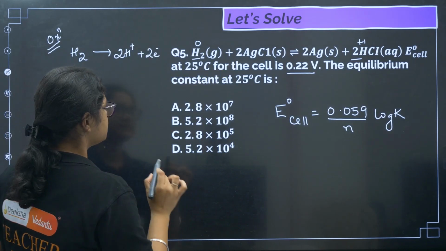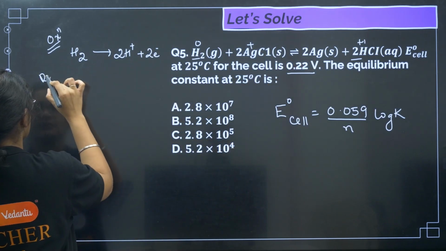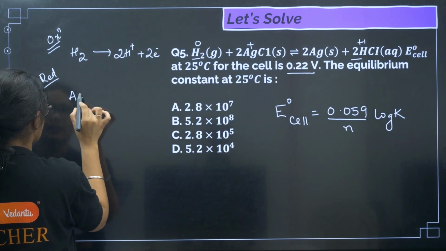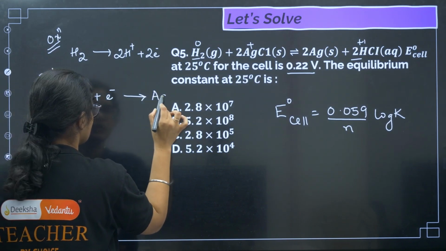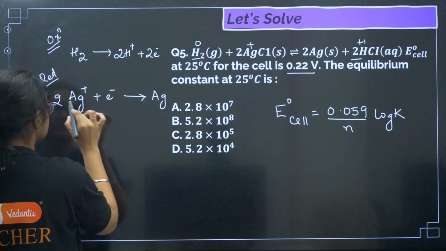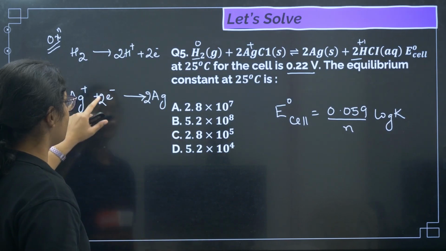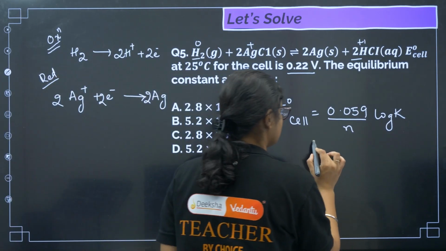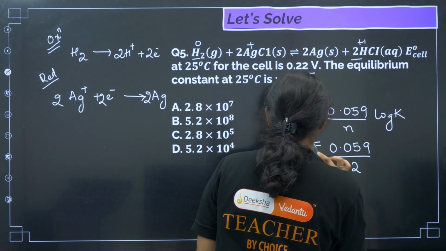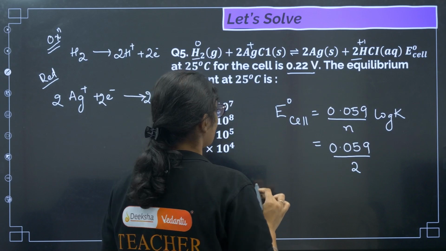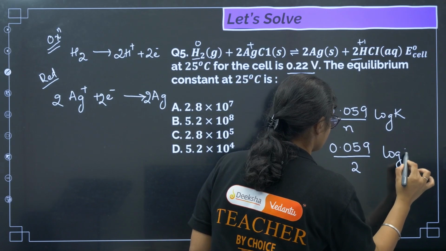And Ag plus is getting converted to Ag. So that is reduction here, right? So Ag plus plus 1 electron gives you Ag. Now here the number of electrons should be the same, so this is 2. So what is the n factor? The n factor is 2. So I can write 0.059 by 2. E naught of the cell is how much? 0.22 volt. That is equal to log of K.